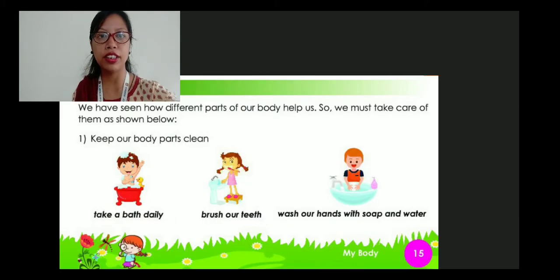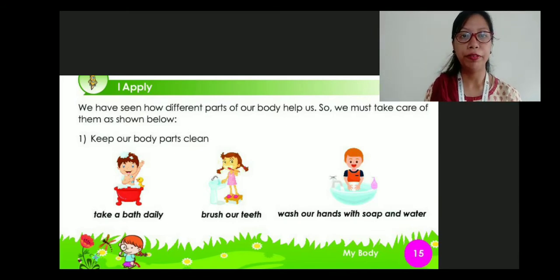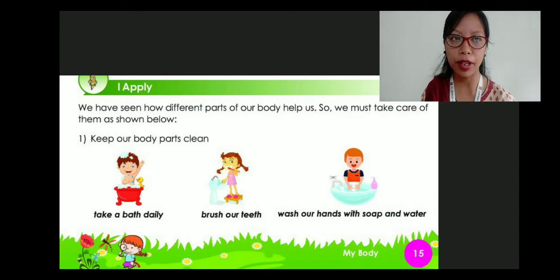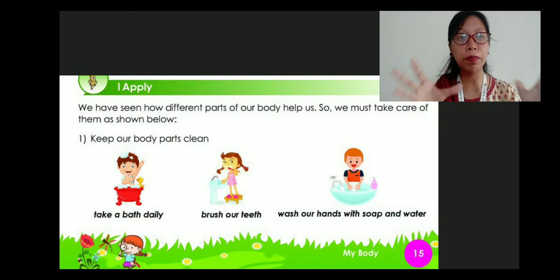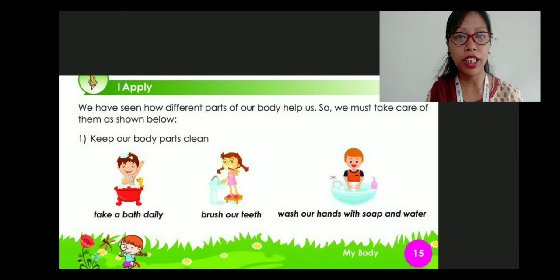Now let's move towards the book part of your textbook. Turn to page number 15. Let's read it out and discuss together. We have seen how different parts of our body help us. So we must take care of them as shown below. Different body parts have different functions, right? That means they are protecting us, right? We use them daily. Therefore we need to take care of these body parts.